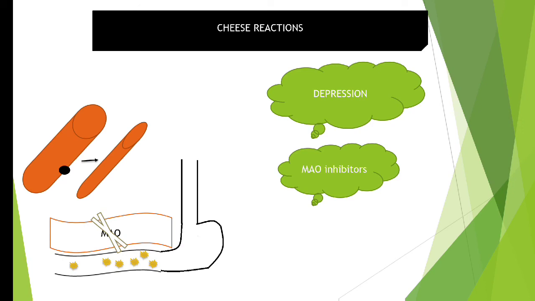Vasoconstriction means there will be a severe hypertension produced as long as tyramine is present. Tyramine is not produced continuously because you are not eating cheese continuously. How much cheese you have eaten, that much tyramine will be produced, and this tyramine will not get metabolized. It will increase the catecholamine level in the blood, as a result of which severe hypertension will be produced. But that hypertension will be for a short duration of time. So we require a treatment of severe hypertension for a short duration of time.